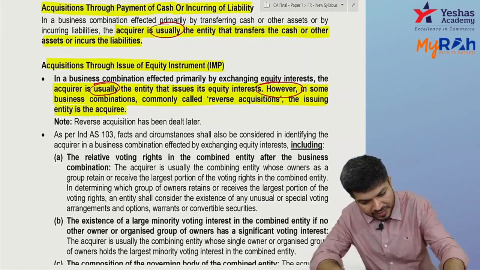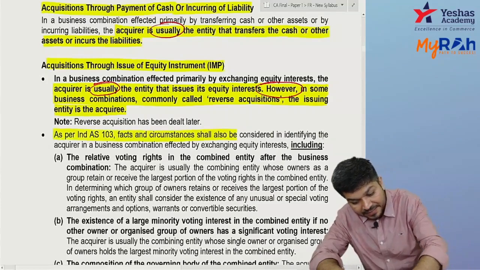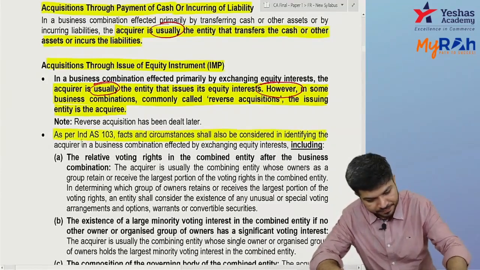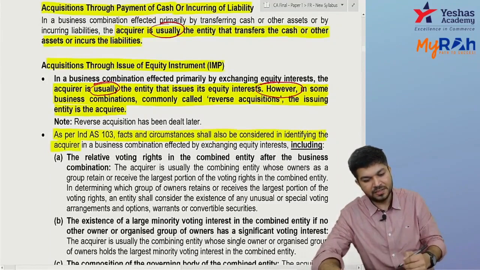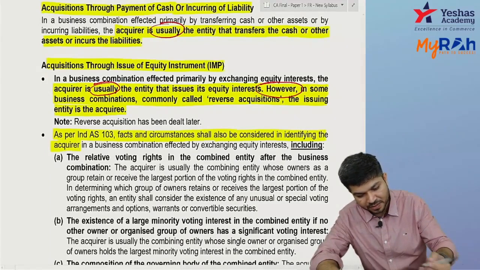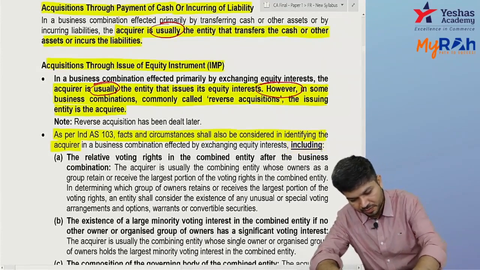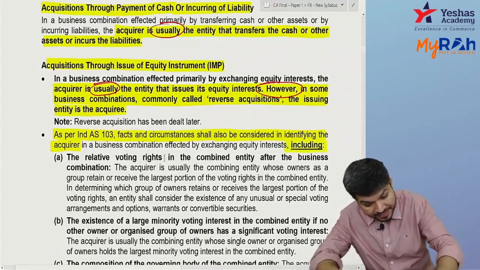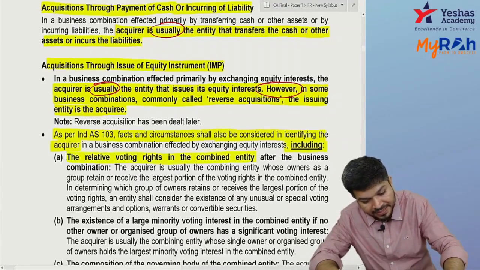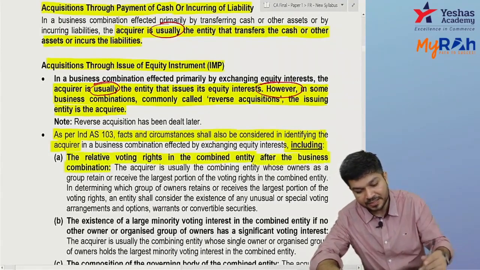Now, the following facts and circumstances shall be considered in identifying the acquirer. So, they include which all facts? Which are the facts and circumstances which will be considered? One, the relative voting right in a combined entity.